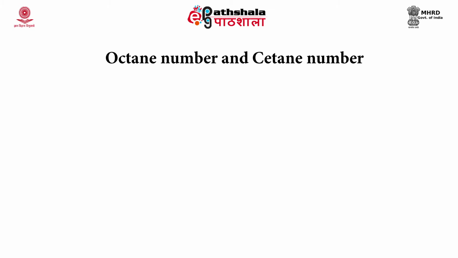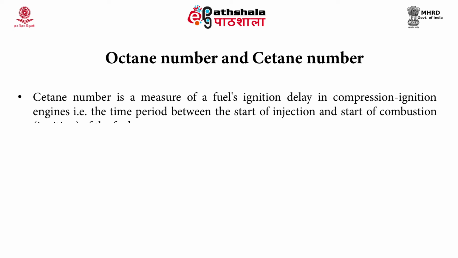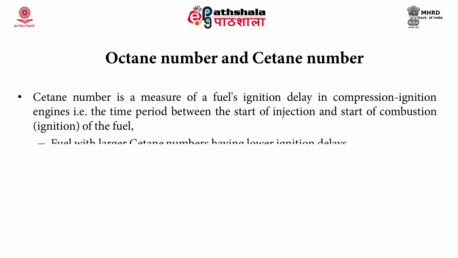Another important thing is the cetane number. As the octane number is related to gasoline, the cetane number is normally related to diesel fuel. This is the measure of the fuel's ignition delay, the time period between the start of injection and the start of combustion, that is the ignition of the fuel. With larger cetane numbers, the fuel has a lower ignition delay.